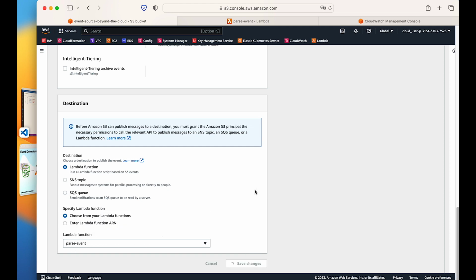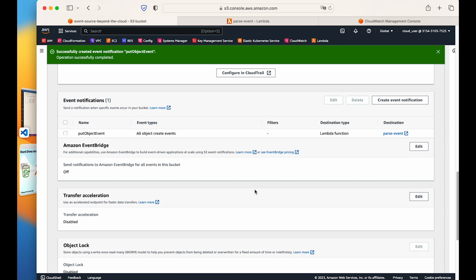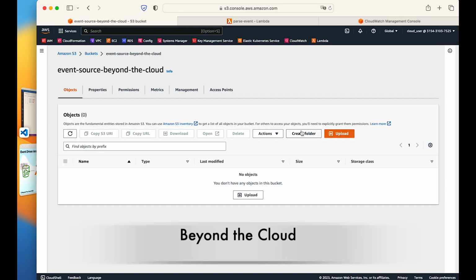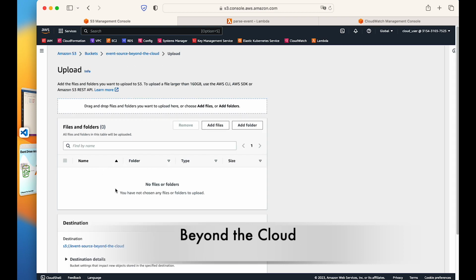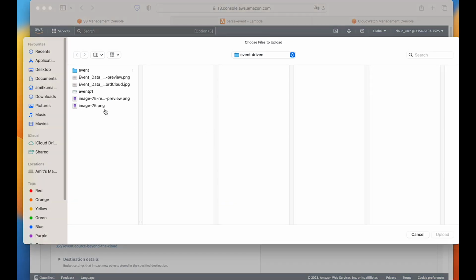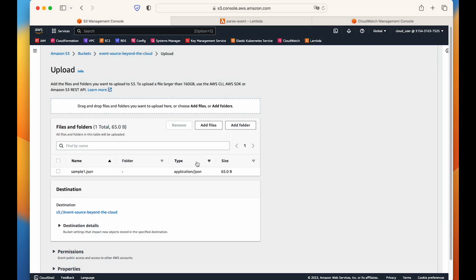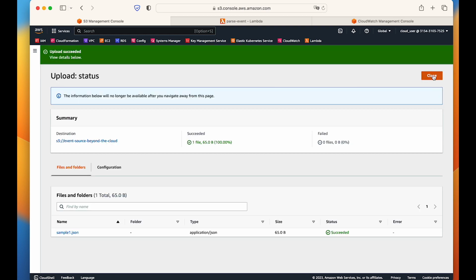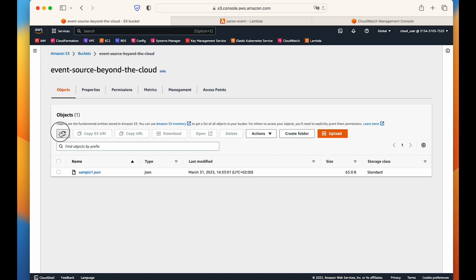So what we have done is that whenever any object is created in S3, it will trigger this Lambda function. Fine. So we go back to our S3 and upload the object now. From here we add files, and on the desktop we have this sample1.json. We will upload it, click upload, and close. So my object is here.